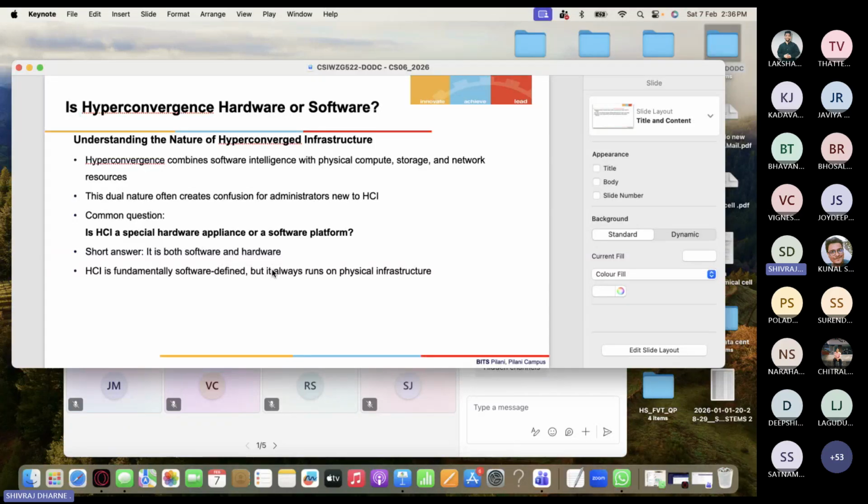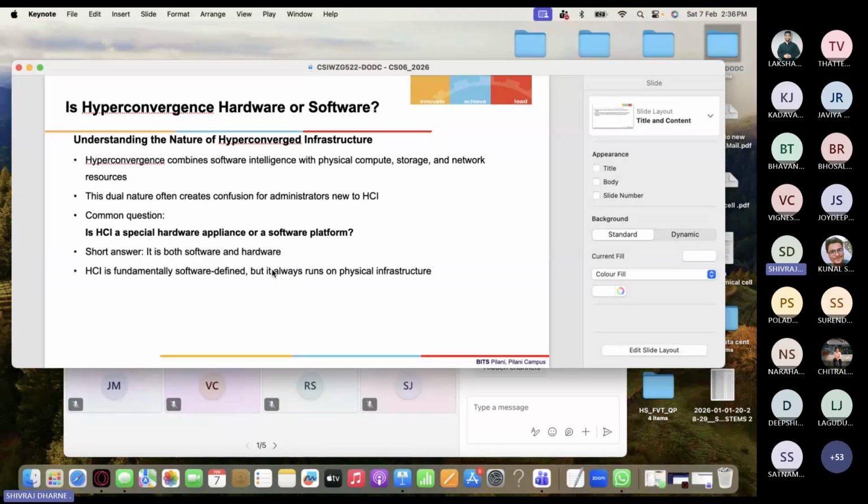Okay. So is hyperconvergence hardware or software, if somebody asks you? So understanding the nature of hyperconverged infrastructure: hyperconvergence combines software intelligence with the physical compute and storage, because without physical compute, physical storage, and physical networking infrastructure like switches and Ethernet cables and all those things, right? So you would have both, but this dual nature often creates confusion.